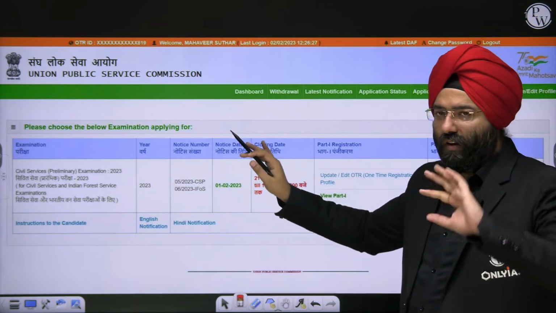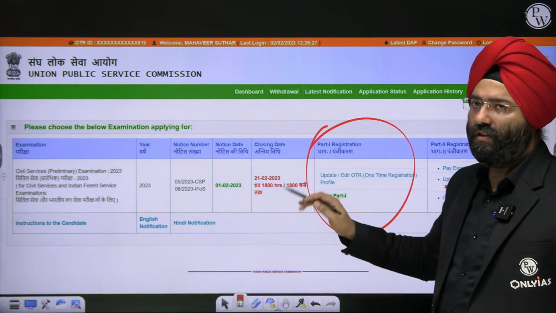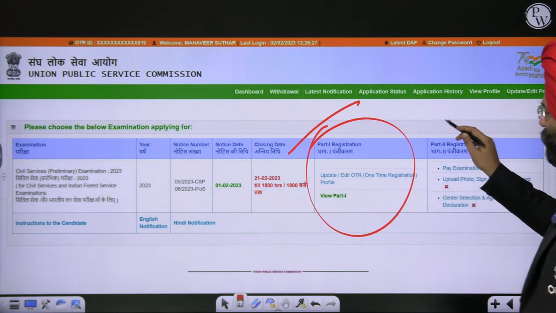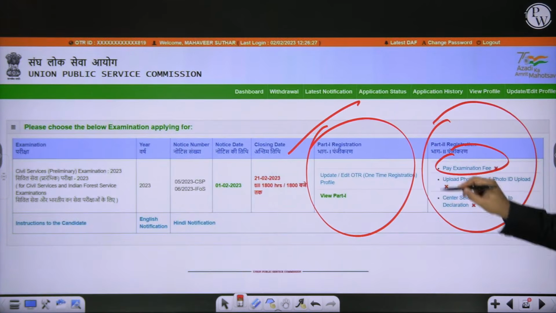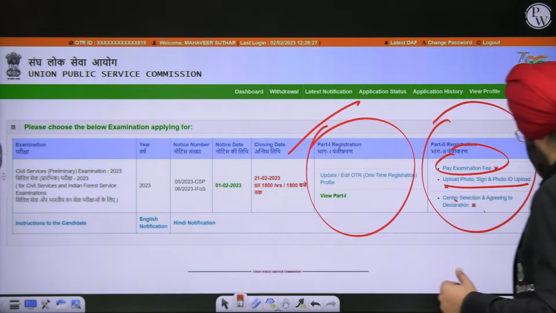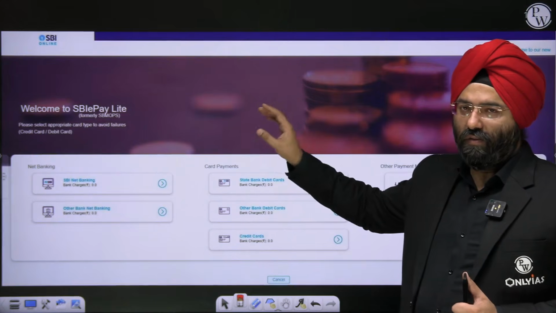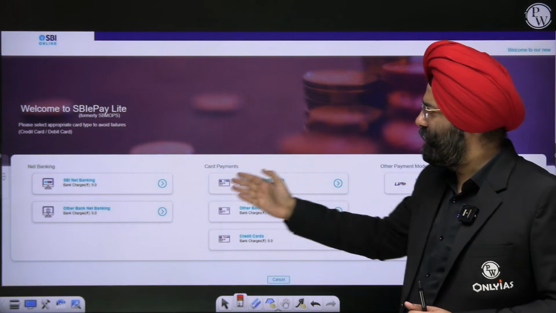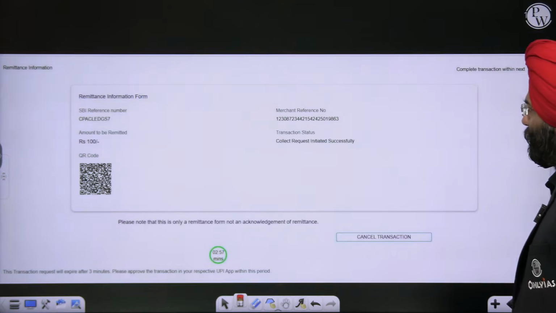See, when you have done all these things, your first part of the UPSC Civil Services or Forest Services is completed, you have to do the second part. Second part is basically payment of the fees, upload the photo and selection of center. That means for the preliminary exam where you want to select the center also. So you can pay. The moment you click, the first step is payment, you can pay through net banking, UPI and all those means, whichever is comfortable for you, right?